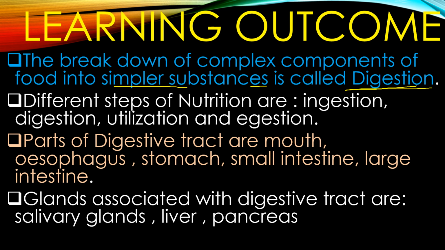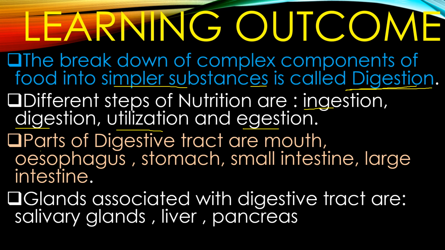The different steps of nutrition that you have understood today are ingestion, that is taking in the food, digestion, converting it into simpler form, then utilization, means using it for producing energy and growth, and lastly egestion, which is the removal of the undigested food from the body.